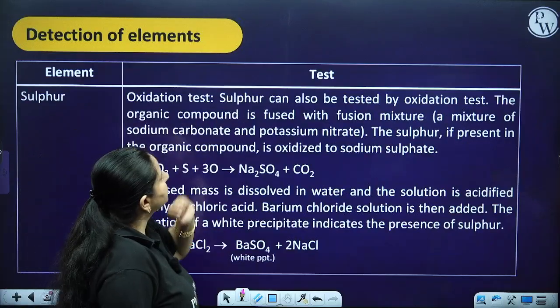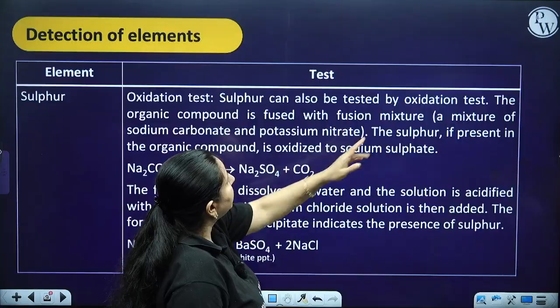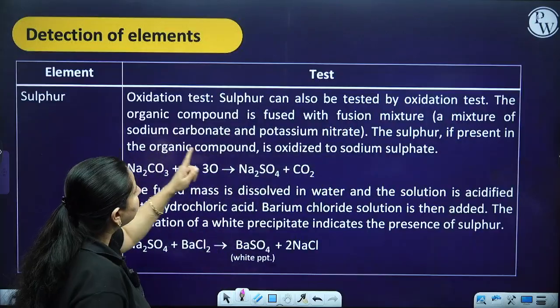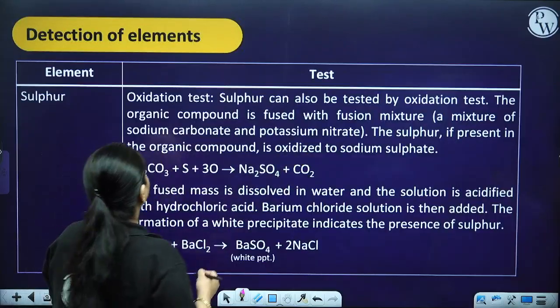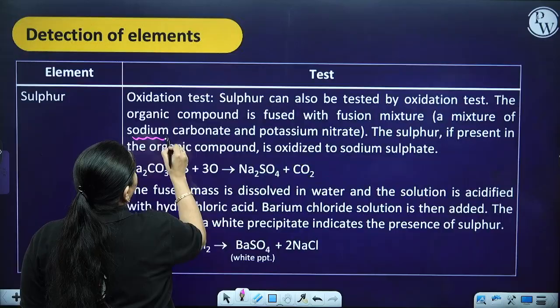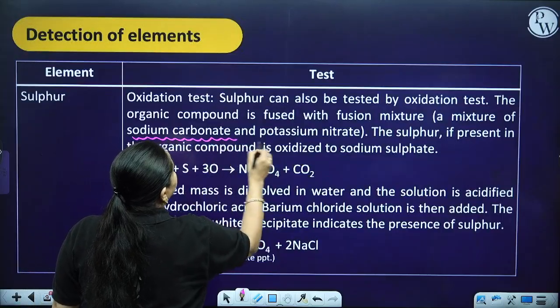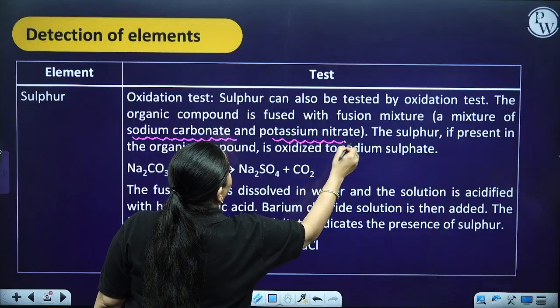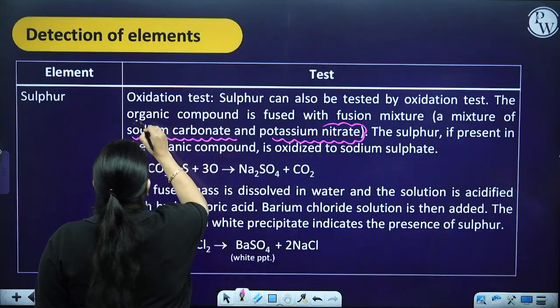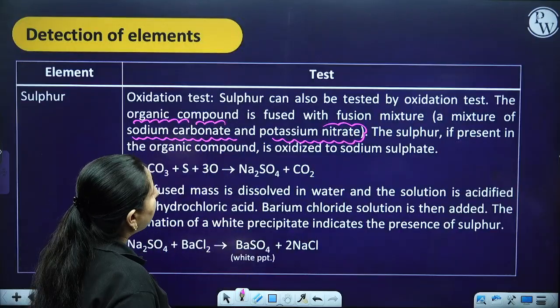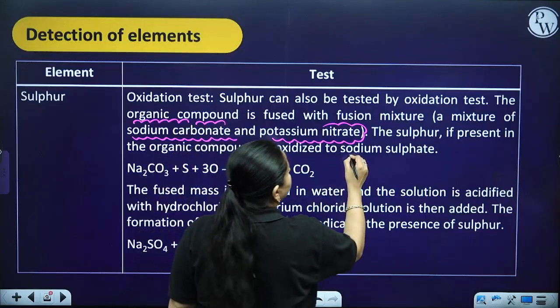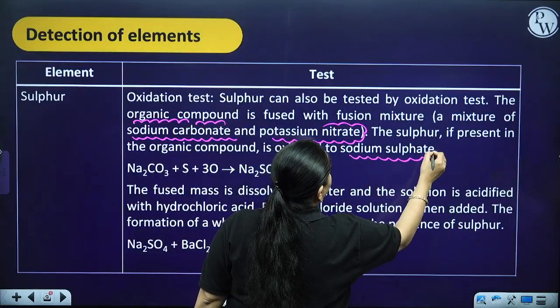Sulfur: the oxidation test. Sulfur can also be tested by the oxidation test. The organic compound is fused with fusion mixture, that is sodium carbonate and potassium nitrate. The sulfur, if present in the organic compound, is oxidized to sodium sulfate.